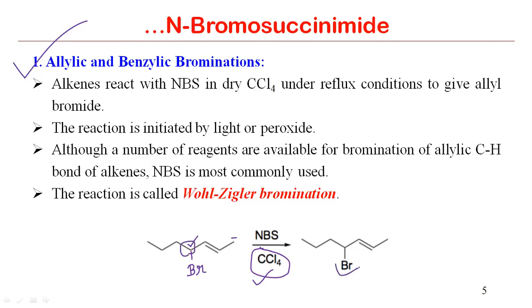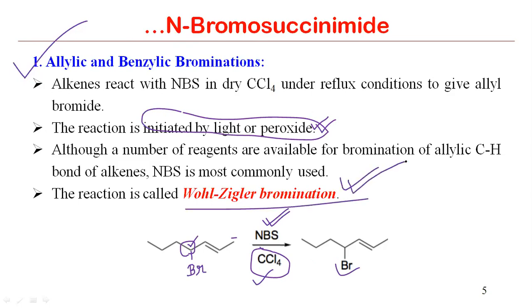All right. So since this reaction is carried out, the intermediate of this reaction is the bromine radical actually. So this reaction is also initiated by light or peroxides. So this will help to generate the bromine radical, and then that bromine radical will further participate in the reaction. This is also called the Wohl-Ziegler bromination reaction. So this is also something you can remember.